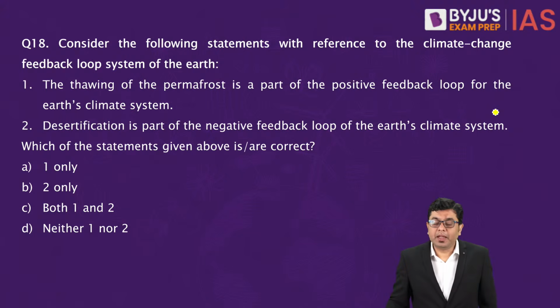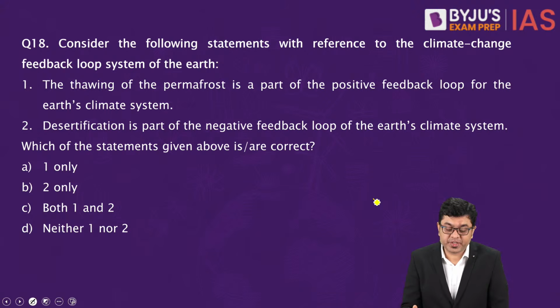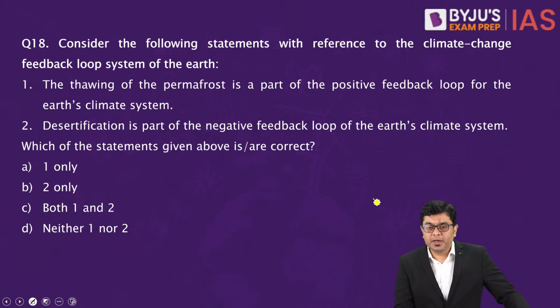Now, consider the following statements with reference to the climate change feedback loop system of the Earth. One: the thawing of the permafrost is a part of the positive feedback loop of the Earth's climate system. Two: desertification is a part of the negative feedback loop of the Earth's climate system.